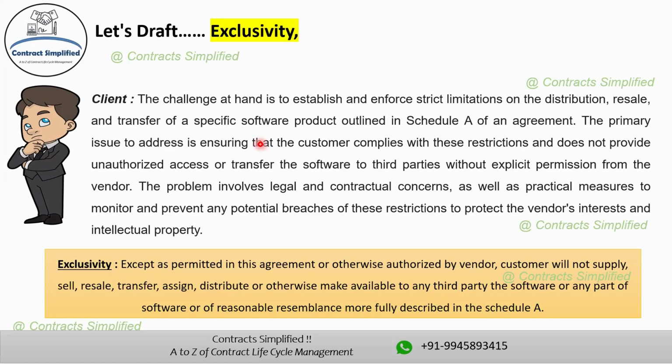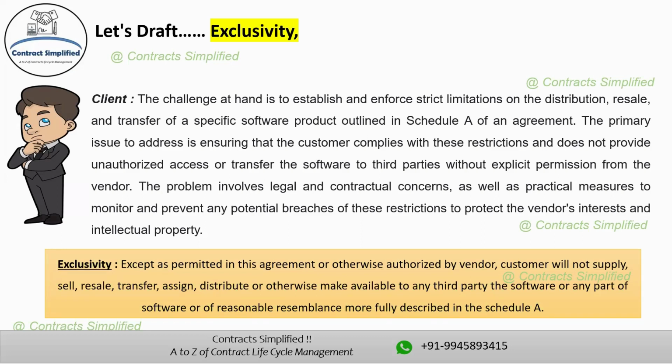The second part is: customer will not supply, sell, resale, transfer, assign, distribute, or otherwise make available to any third party the software more fully described in the Schedule A. That is, this part of the sentence lists various actions that the customer is prohibited from doing with the software. First one is supply, providing or giving software to someone else. Sell, selling the software to another party for money. Resale, selling the software again, often at a profit after having purchased it.